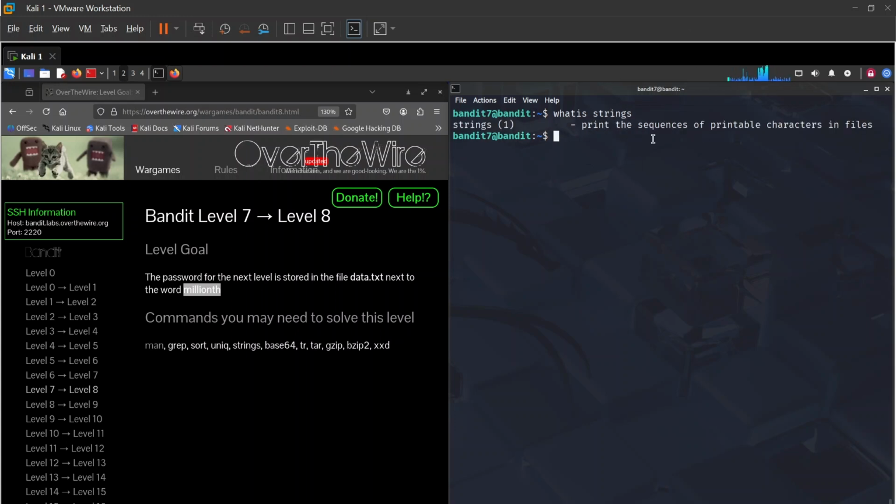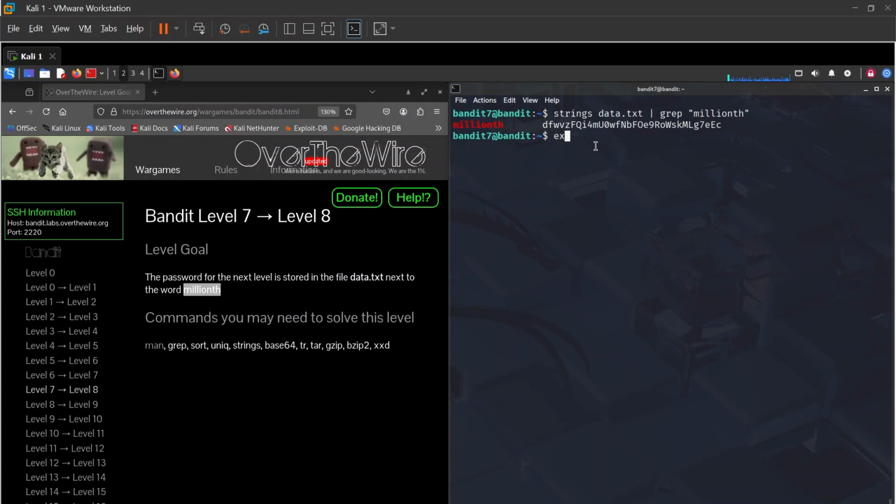It says it prints the sequence of printable characters in a file. We're going to see where strings is very much important, but in this case cat works, so anyone works basically. So we can just say strings data.txt and pipe that to grep and the word millionth, and hit enter and you get that. So the password is next to millionth.